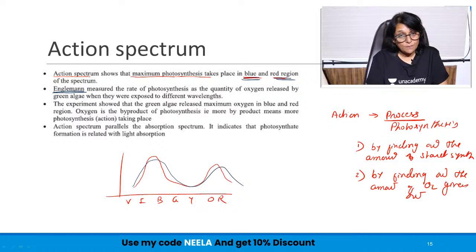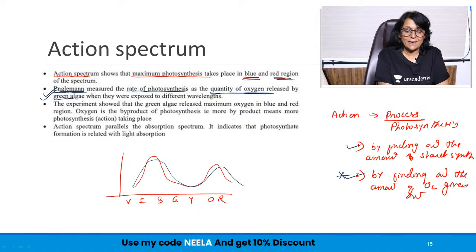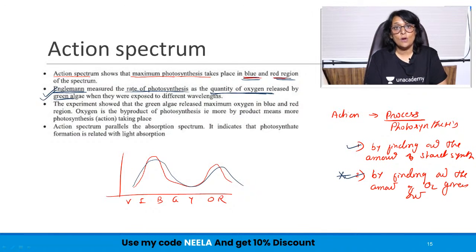Engelmann, the name of the scientist, measured the rate of photosynthesis as the quantity of oxygen released. We have talked about two options. Either we find out the amount of product, that is carbohydrate, or we find out the amount of byproduct, that is oxygen. The way Engelmann calculated it was this method, that is how much oxygen, the byproduct, is given out by green algae when they were exposed to various wavelengths.